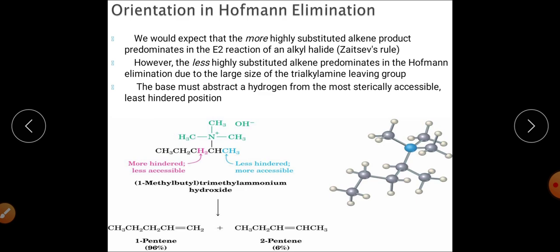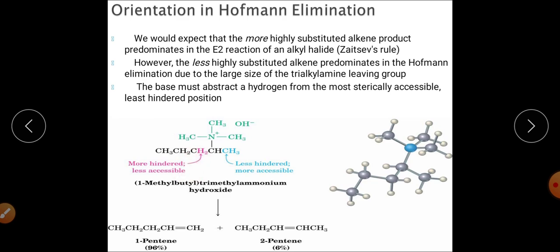So basically this is your alpha carbon that is bearing the leaving group, and this is a beta carbon and this is also a beta carbon. At this beta carbon a hydrogen is present and that hydrogen can be eliminated out, and at this beta carbon one hydrogen is present and that can be eliminated out. But when we talk about the steric hindrance at the beta carbon, we can clearly see that this carbon is sterically less hindered in comparison to this carbon.